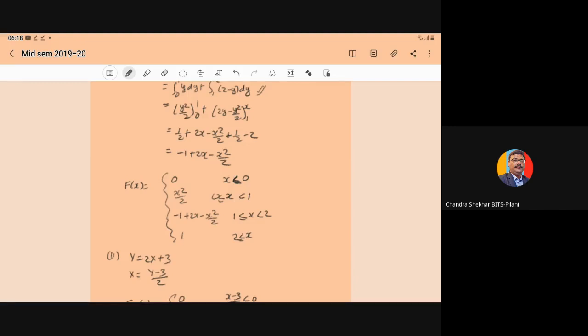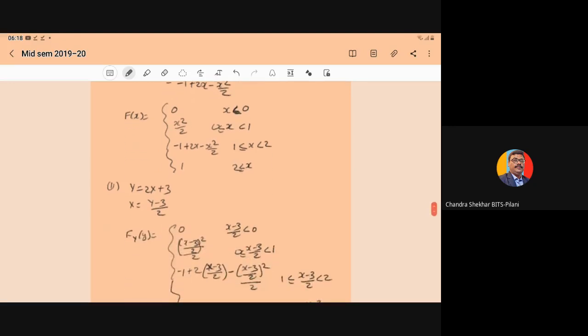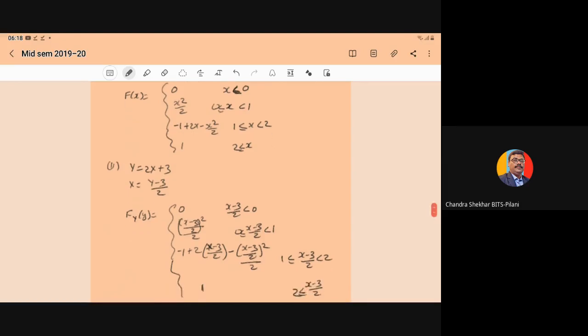On putting the upper limit and lower limit, you will get the required expression: minus 1 plus 2x minus x square by 2. So the CDF can be written as F(x) equal to 0 for x less than 0, x square by 2 for x from 0 to 1, minus 1 plus 2x minus x square by 2 for x from 1 to 2, and 1 when x is greater than 2.